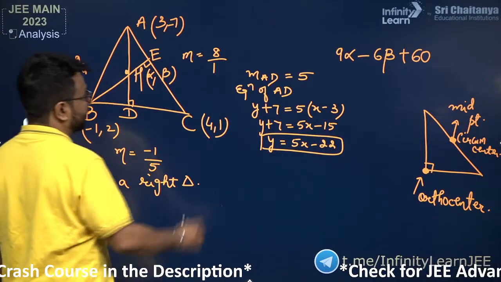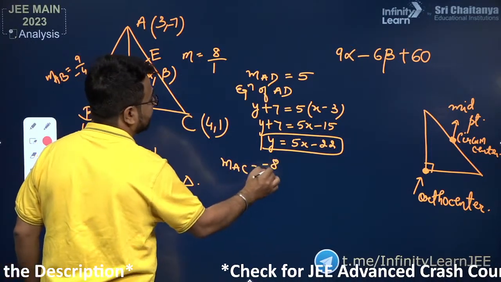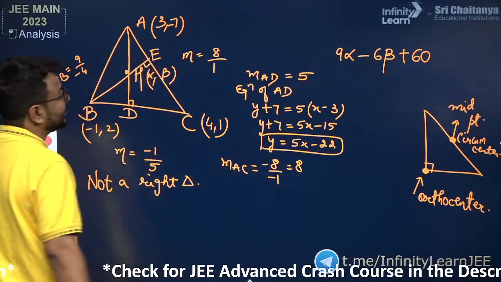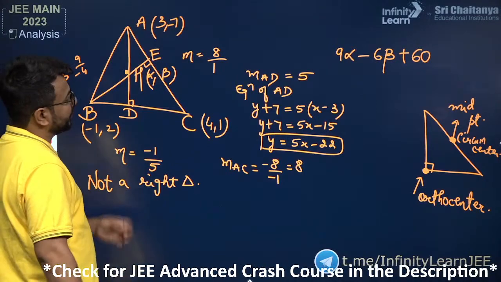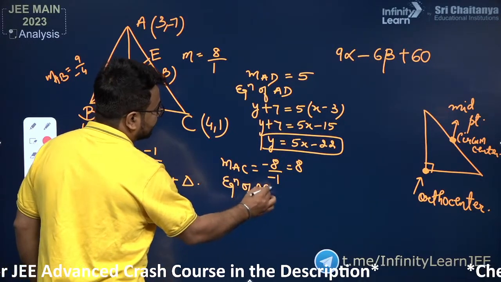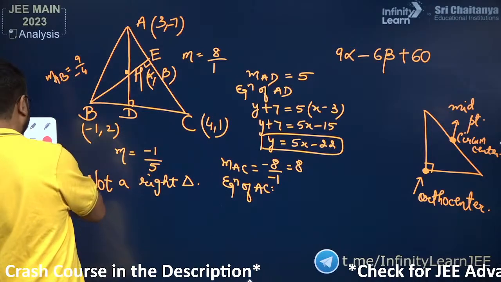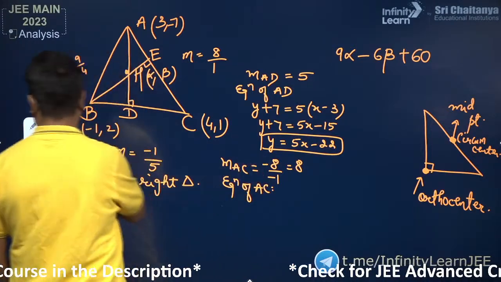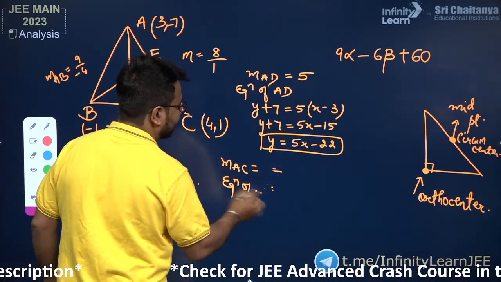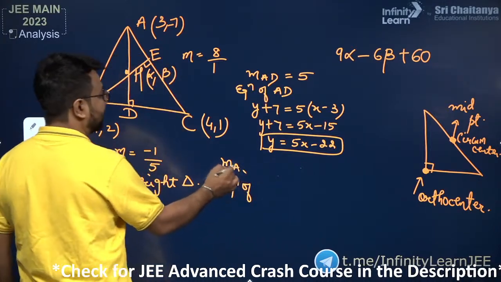Now let us write the slope of AC. The slope of AC will be -7 minus 1, that is -8, over 3 minus 4, that is -1. So this will be equal to 8, which gives me the slope of AC. Once we have the slope of AC, we need to write the equation of AC. The slope of AC we have already determined. I need to write the equation of the perpendicular, and the perpendicular is BE.